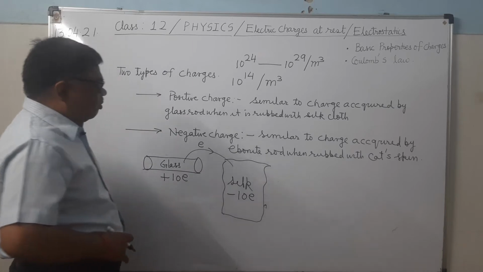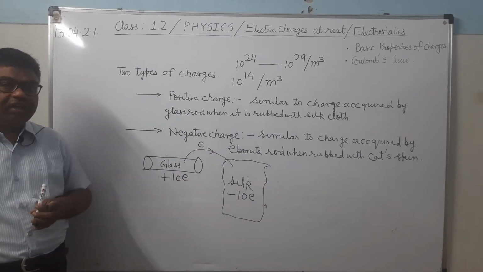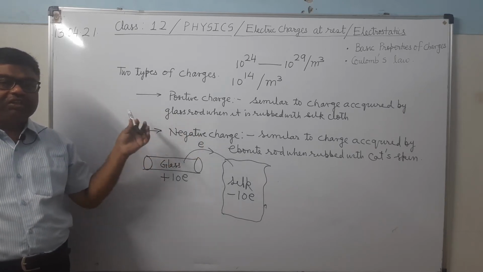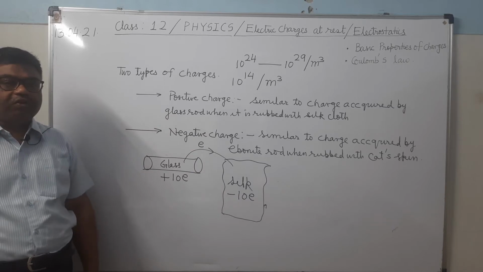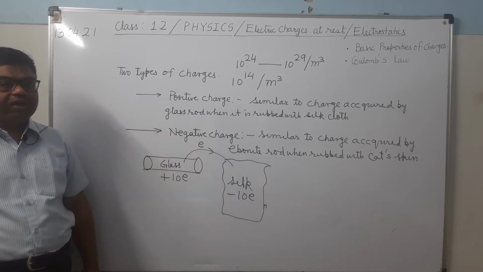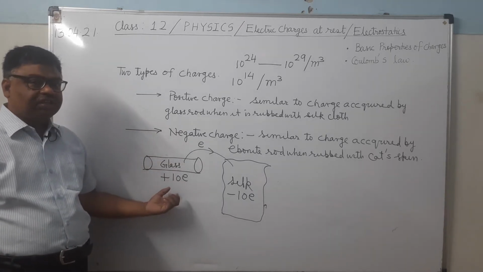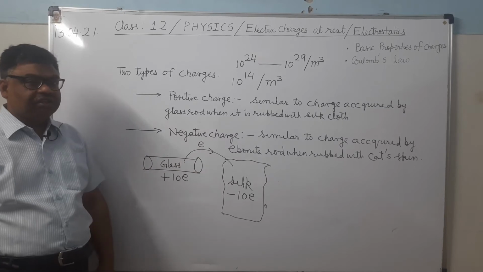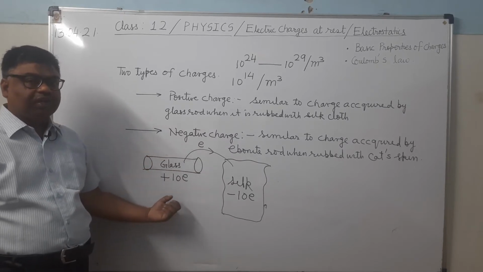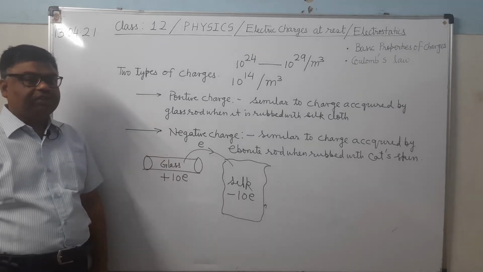Is it clear? What happens when we rub one body with the other? There will be a transfer of electrons from one body to the other. The body which is losing electrons, which are negatively charged, will lose negative charge, and when it loses negative charge, it will become positively charged.